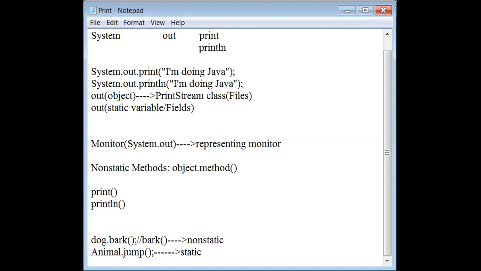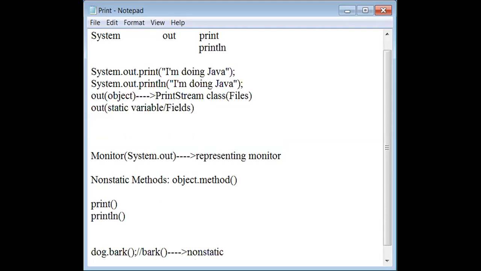I know, at the appropriate time I will do exact things. See here, out is a static variable. You confirmed with that. Now, how to invoke out? Please tell me. You need a class. I told you earlier, out is present in System. System is a class. Exactly, perfect. System dot out.